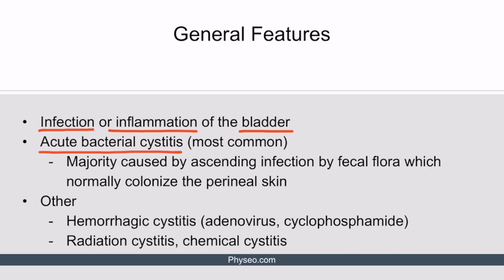Acute bacterial cystitis is the most common cause of cystitis, and the majority of cases are caused by ascending infection by fecal flora, which normally colonize the perineal skin. Other much less common causes of cystitis are hemorrhagic cystitis, which can be caused by adenovirus or drugs such as cyclophosphamide, as well as radiation cystitis and chemical cystitis.